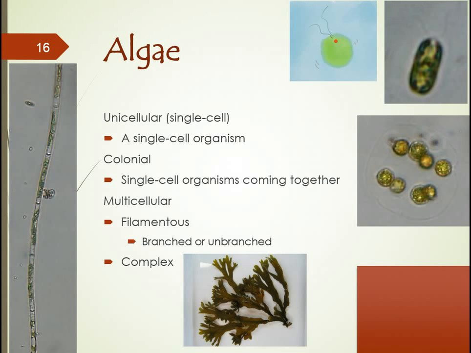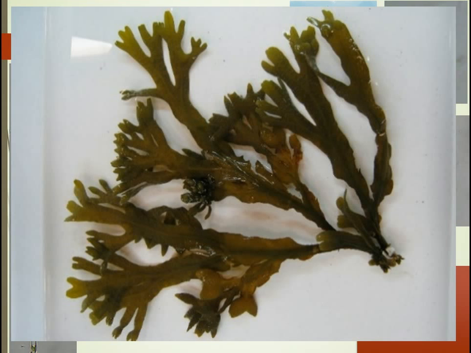Now, as I zoom in on this picture, this is an example of a brown algae that I found on the beach last summer. It has particular fronds. These fronds look like leaves, but they are not. It has a holdfast that basically anchors it to a rock or to a solid surface. But like I mentioned, it does not have leaves.